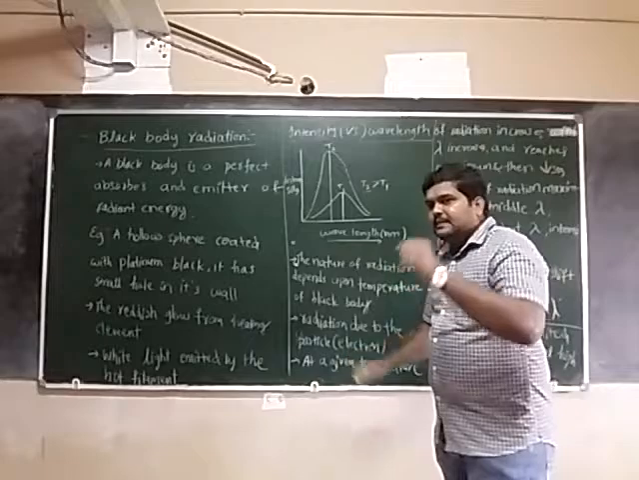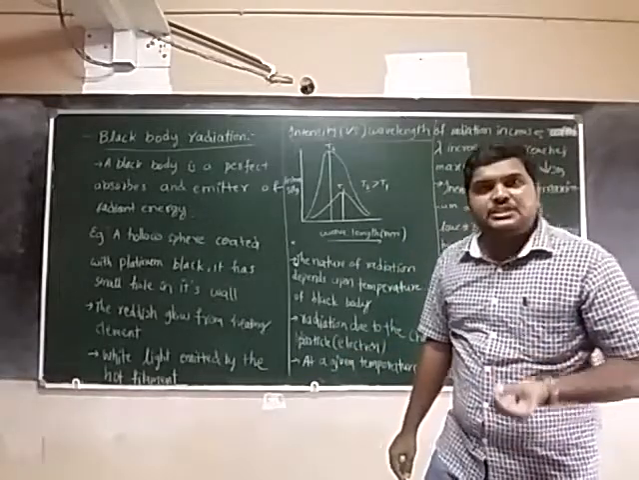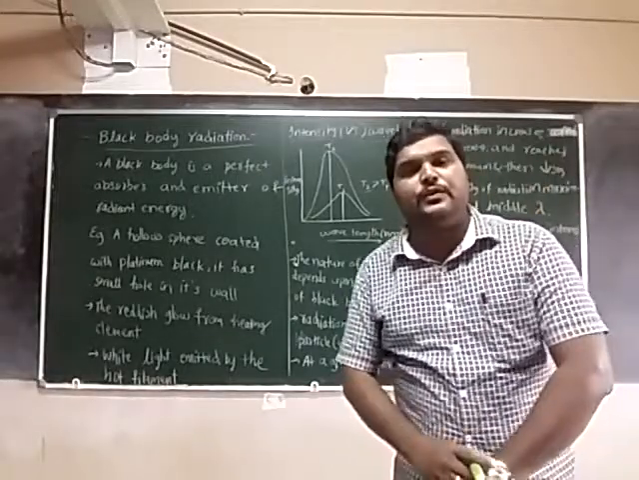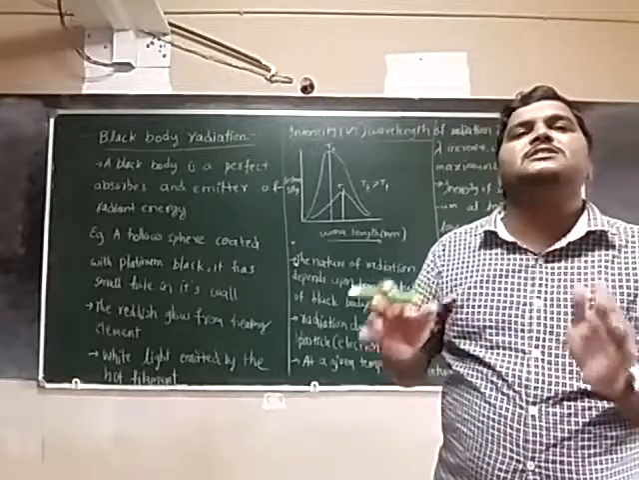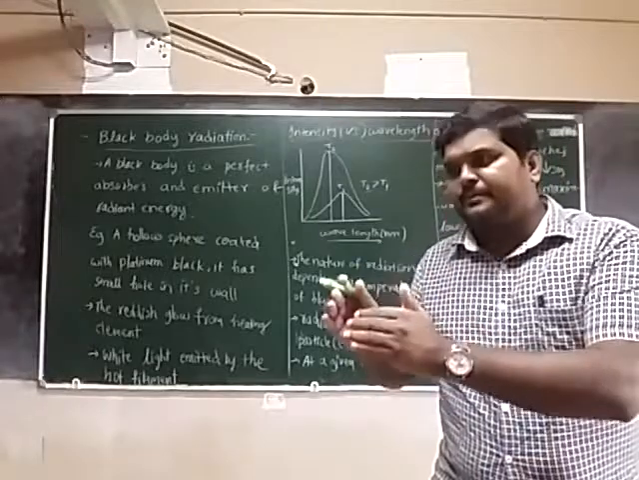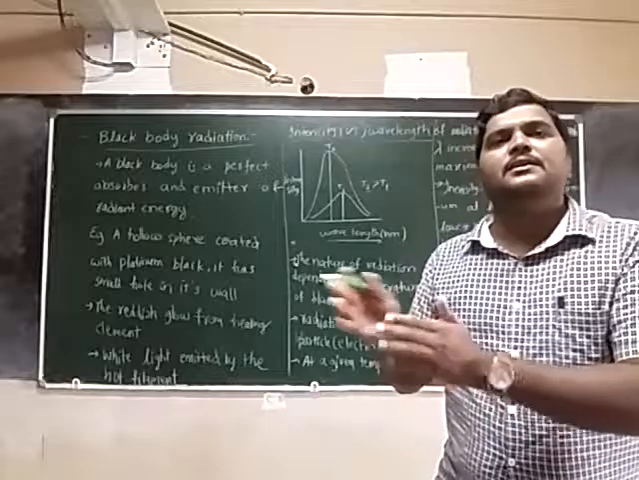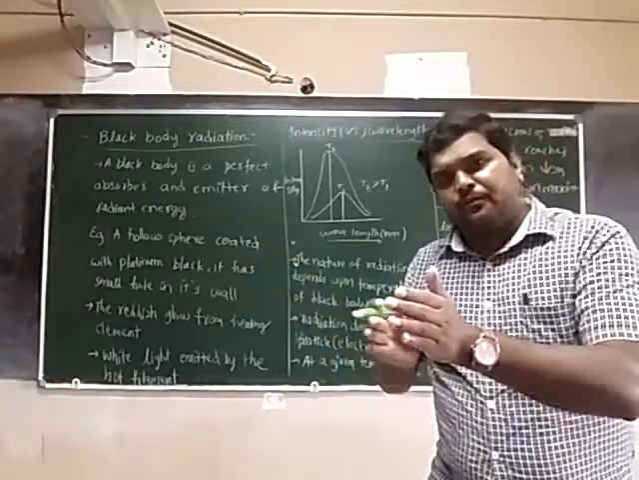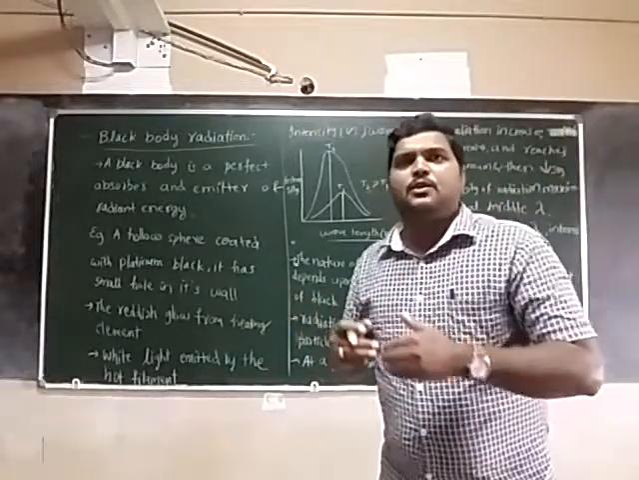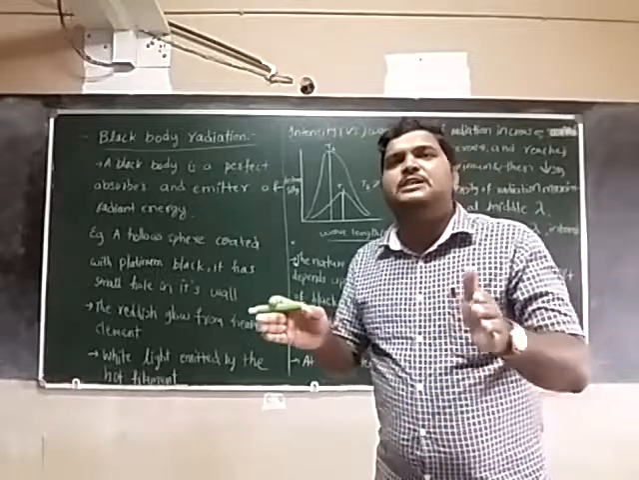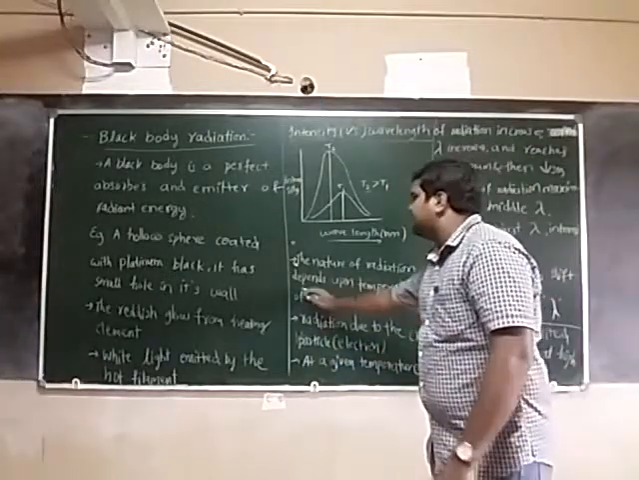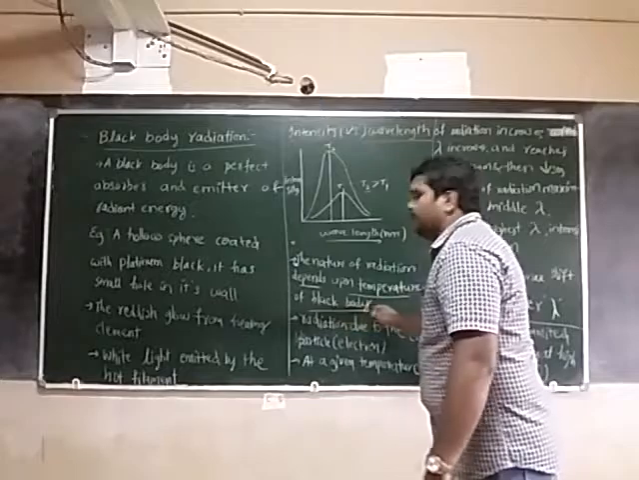First one, the nature of the radiation depends upon the temperature of the black body. Some black bodies require a little more or a little less temperature to emit all the radiations. So when an object wants to act as a black body, it requires some amount of temperature. Different objects have different temperatures. Is it clear? The nature of the radiation depends upon the temperature of the black body.